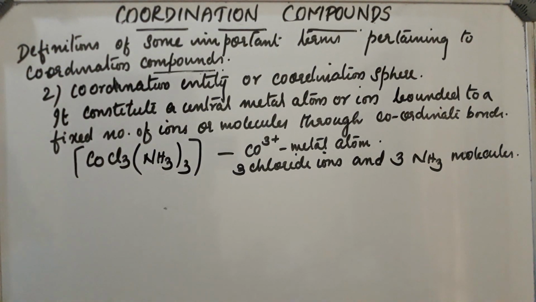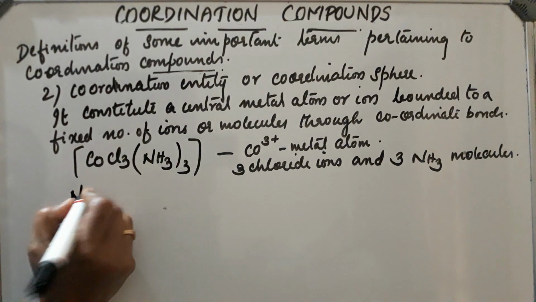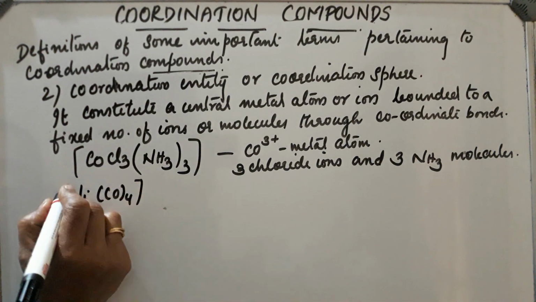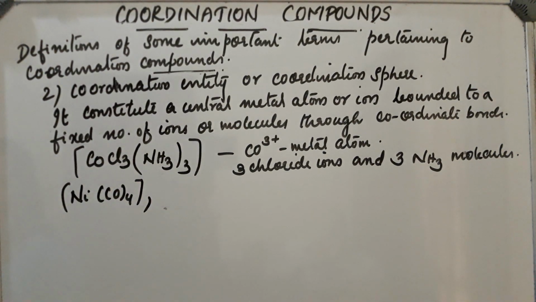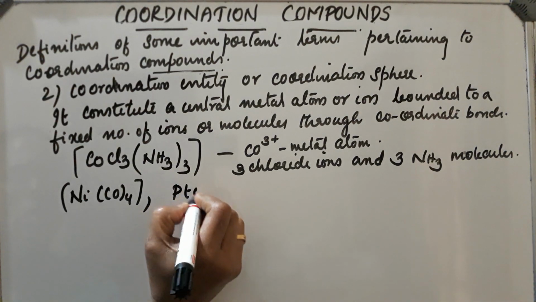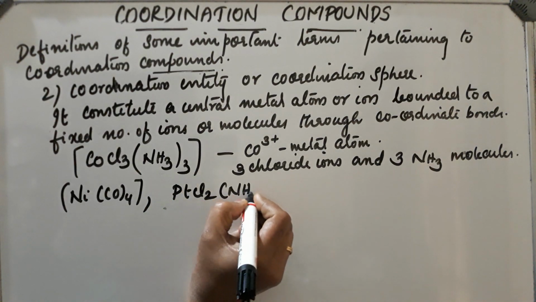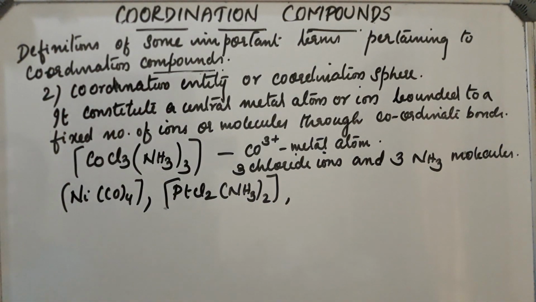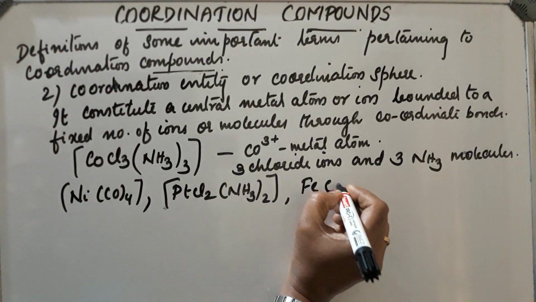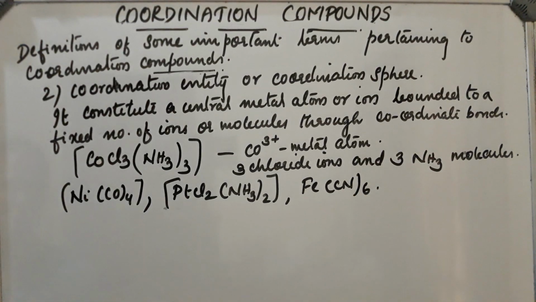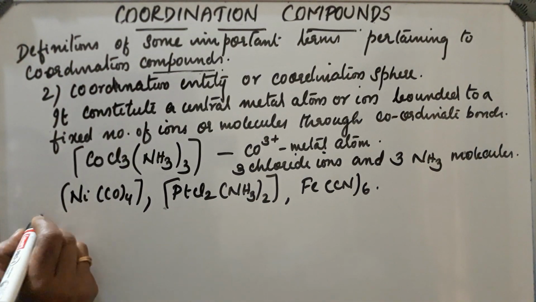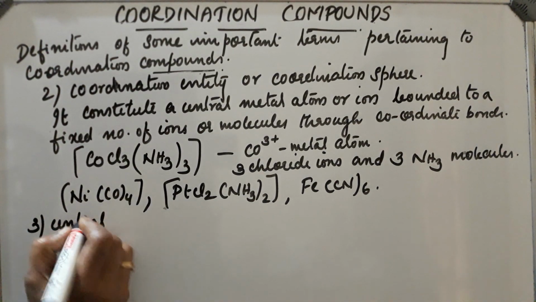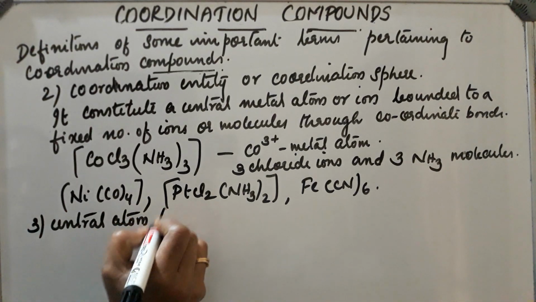There are lots of other examples: [Ni(CO)4], then [PtCl2(NH3)2], then [Fe(CN)6], etc. are examples. Okay. Now, the third point is central atom or ion. We already discussed central atom or ion.